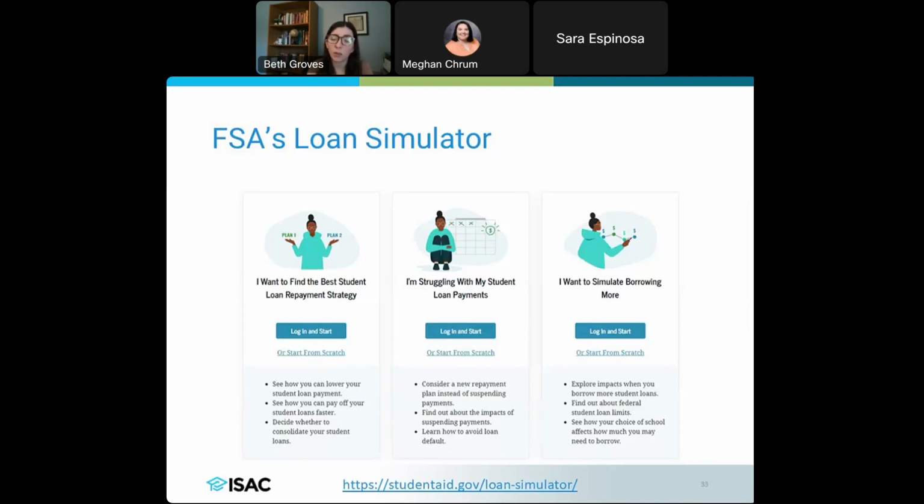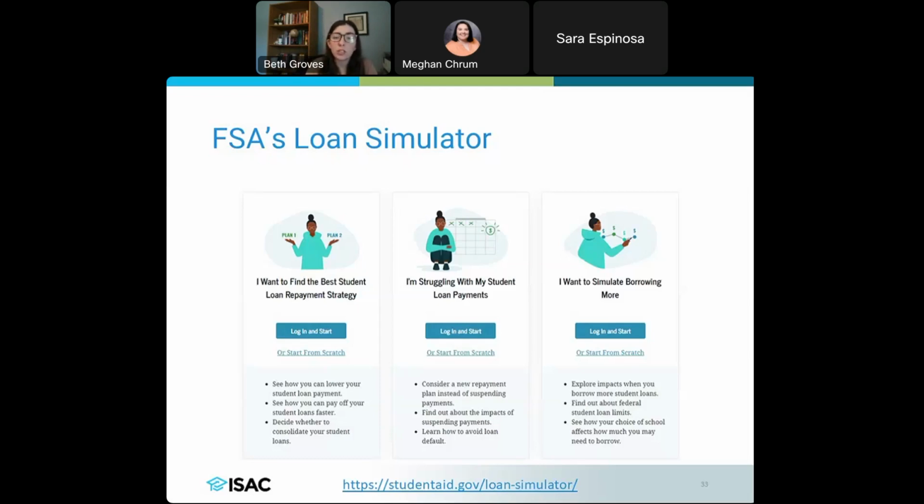You can either log in with your FSA ID, and it'll pull your information, your actual loan balance, to be able to look at that, or you could just use averages as well to see what's going to be the best strategy for you, what the best plan is going to be based on the loans that you have, based on what your goals are. If you want to pay off your debt fast, if you want to qualify for forgiveness, it's going to tell you what the best options are based on those goals.